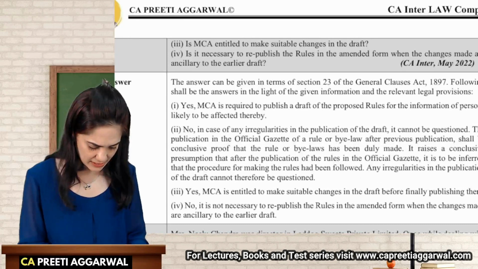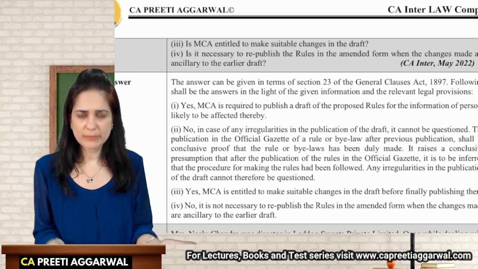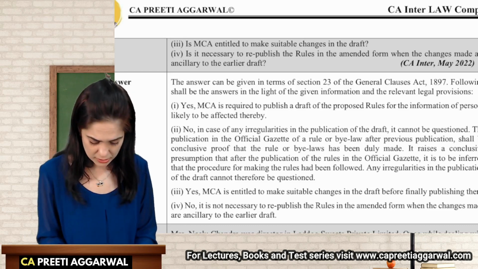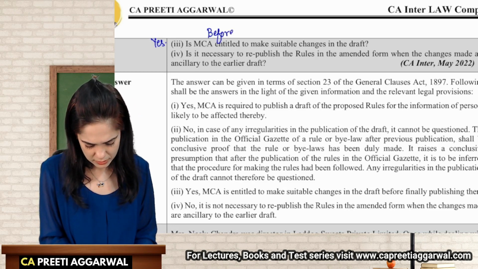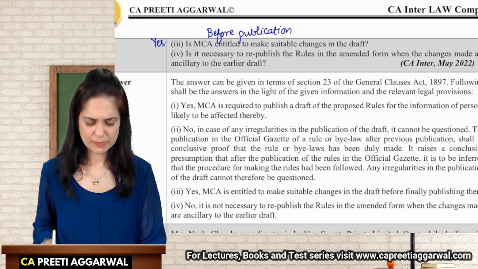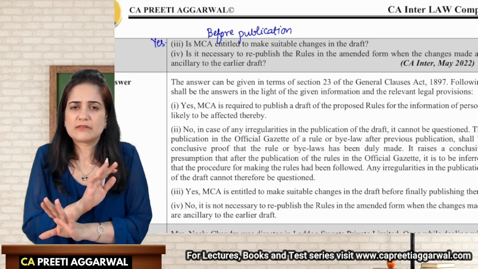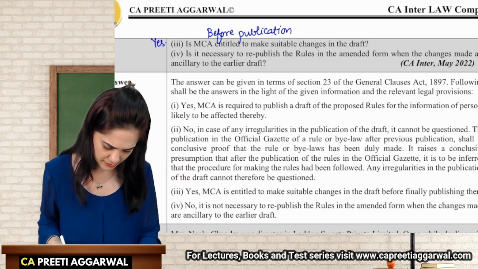Is MCA entitled to make suitable changes in the draft? Yes, why not? You can make them, but before it is published. After it is published, you cannot. Publication means the final thing is published. In the draft stage, you can make changes.